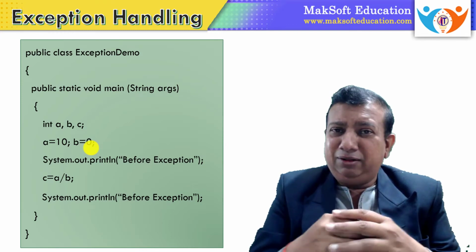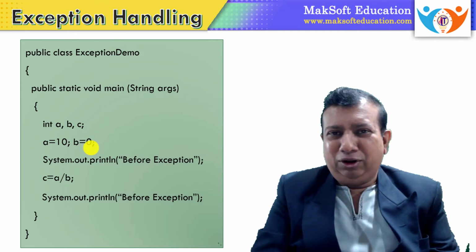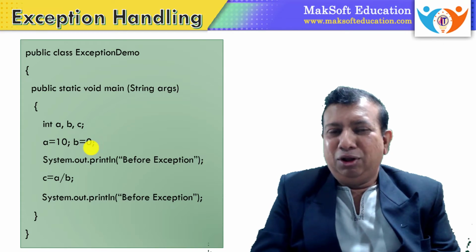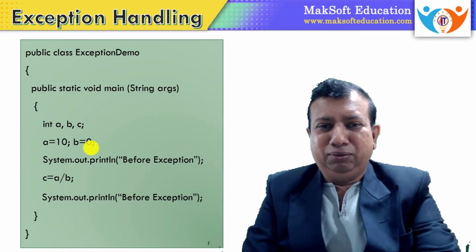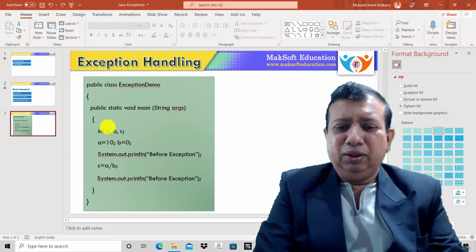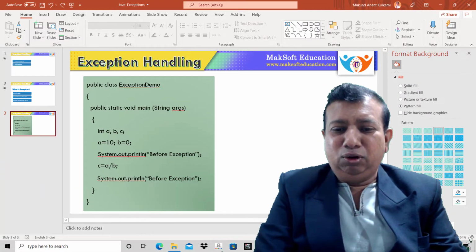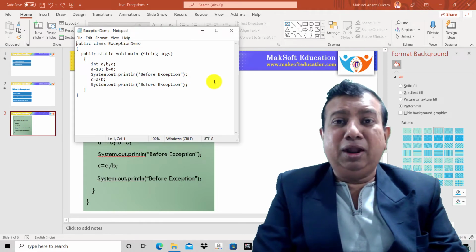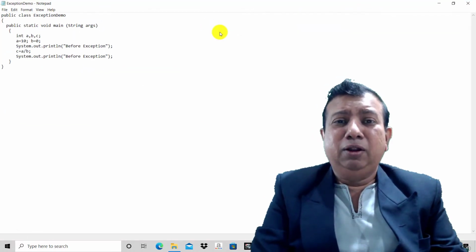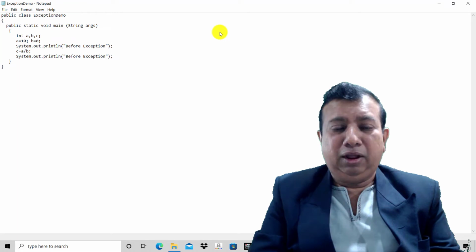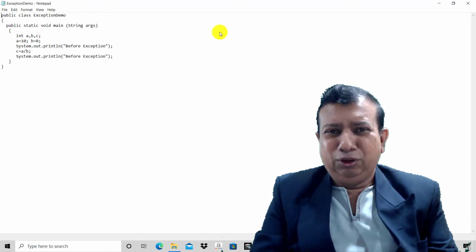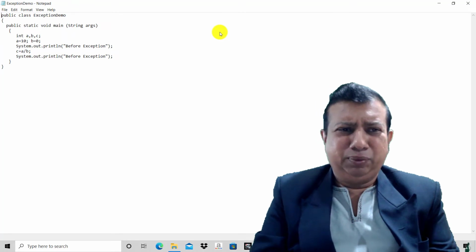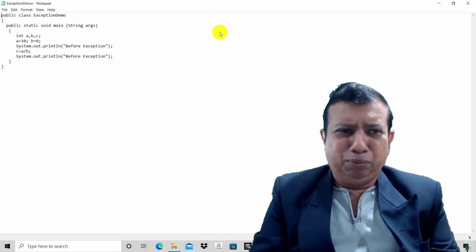Let us try this program practically so that I can explain more about how an exception occurs. You can see here I have already created a program. Here I am using a simple notepad to type the program. I am not using any tools or editors, so that I will keep it simple. So here is a program in a notepad.